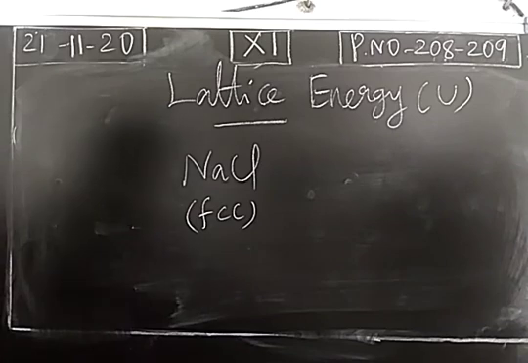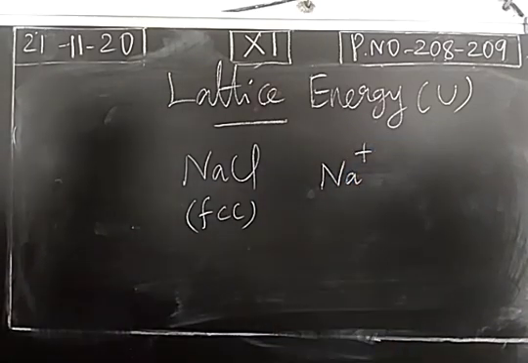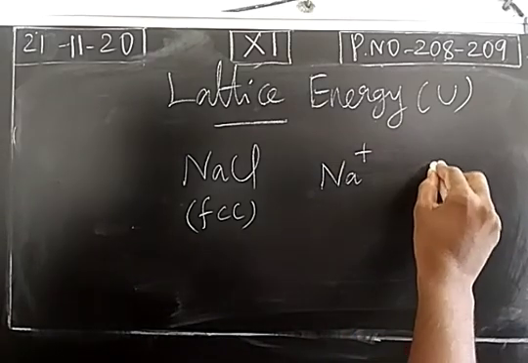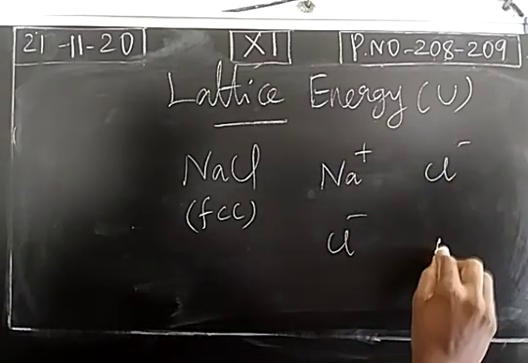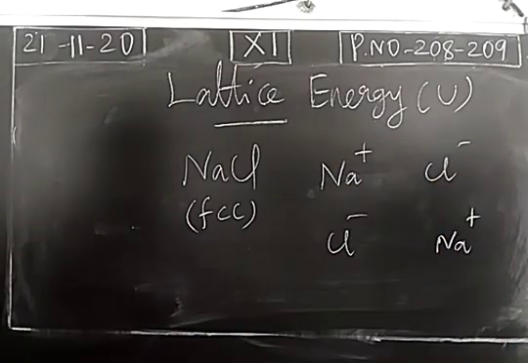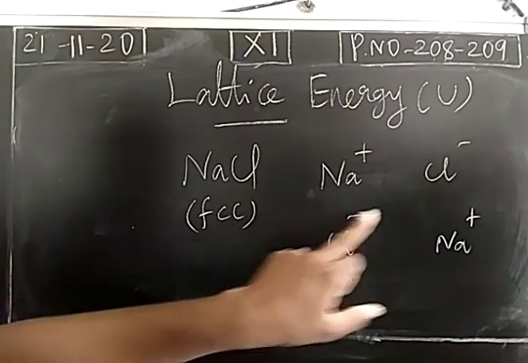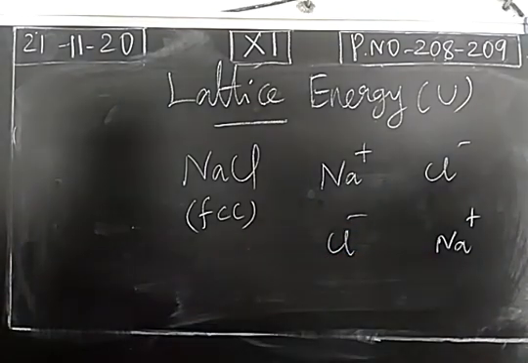When we analyze the structure, the constituent particles will be in a place called a lattice point. In 3 dimensions, the constituent particles, cation as well as anion, sodium cation and chloride anion, will be arranged. The place in which the constituent particles are present is called a lattice point, and the overall structure is called a crystal lattice.